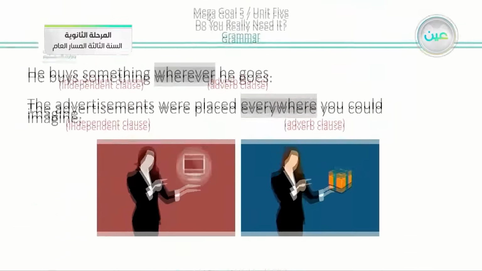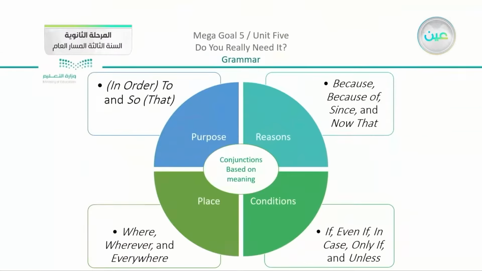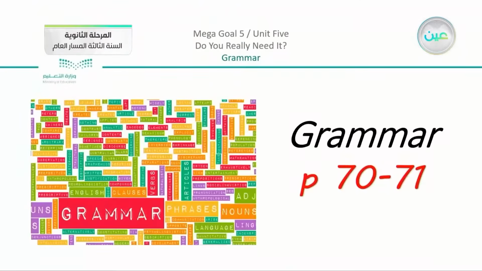Now our last part here is: He buys something wherever he goes, or the advertisements were placed everywhere you could imagine. It is very clear from everywhere and wherever that it shows place. And this completes our fourth group in the adverb clauses. Now we have here where, everywhere, and wherever. They all give you the meaning of place. Now here you can see that we have all four groups. We have our complete lesson about adverb clauses, and you can see the lesson on pages 70 and 71.